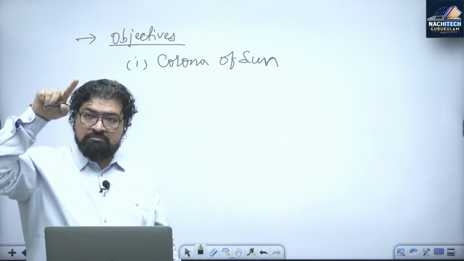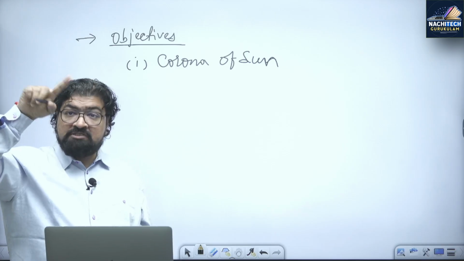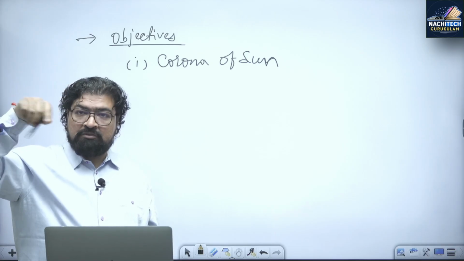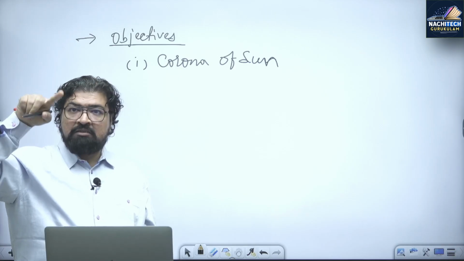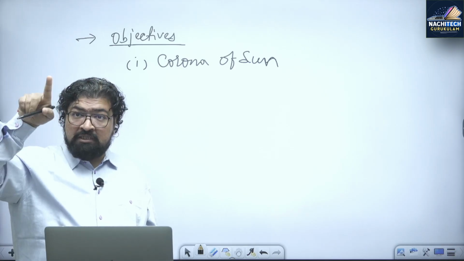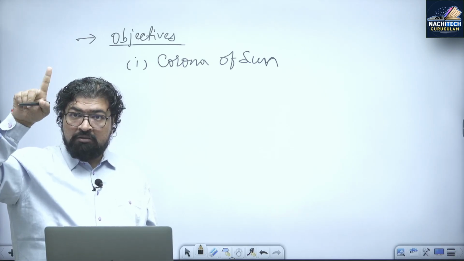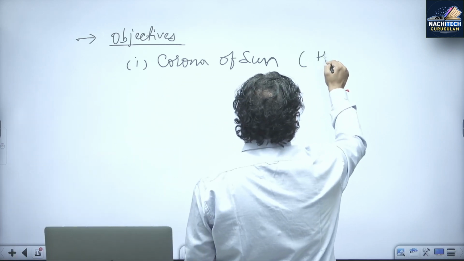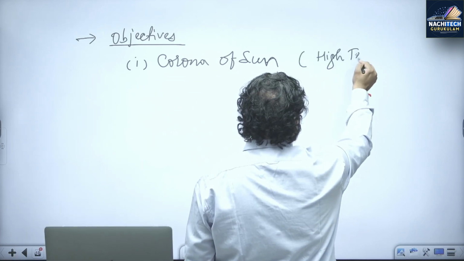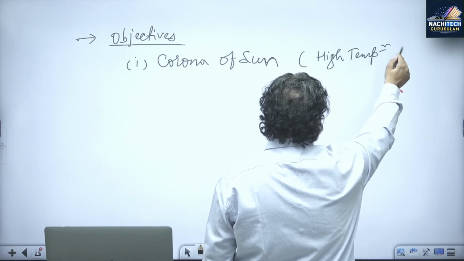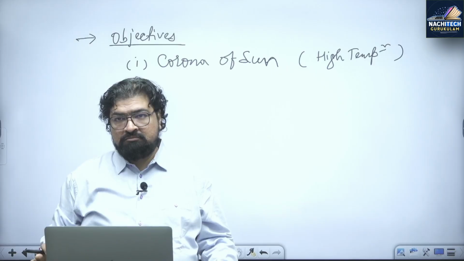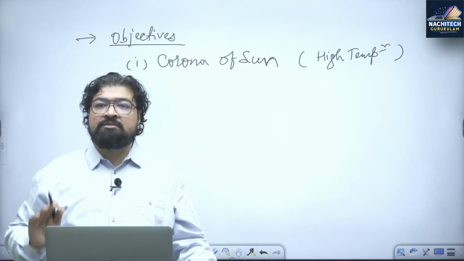Sun is a star. It's a solar system star. Hydrogen and helium, nuclear fusion. And the outermost part of the sun, the corona, temperature is very, very high. लाखों डिग्री सेंटीग्रेड है, millions of degrees centigrade temperature.